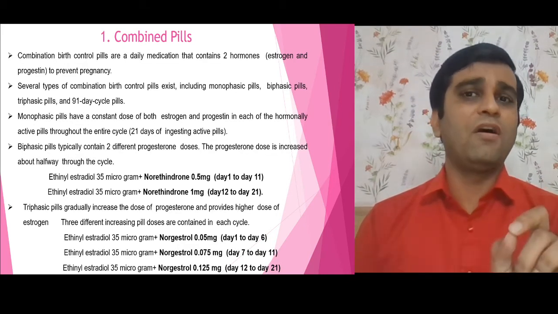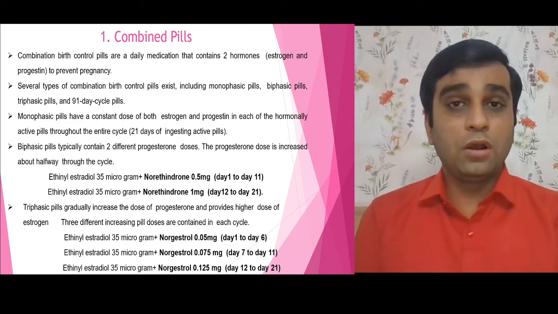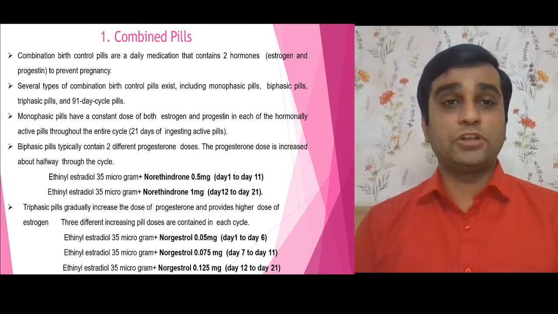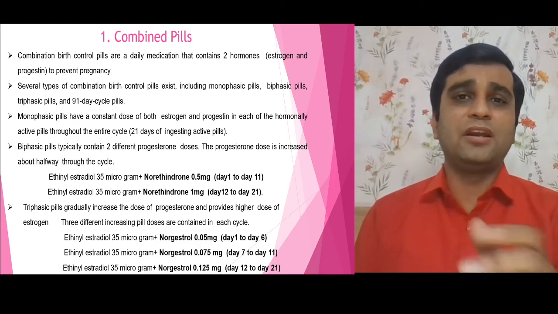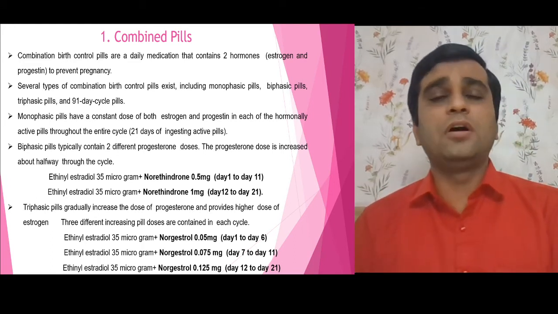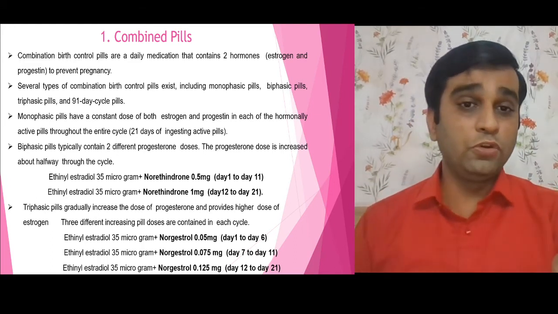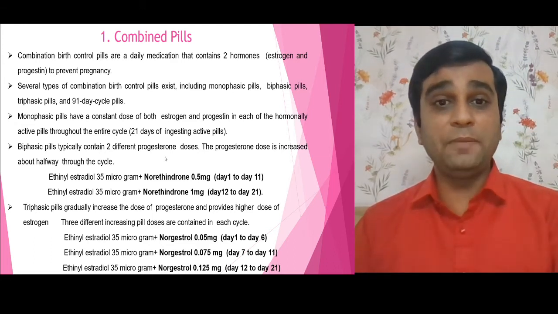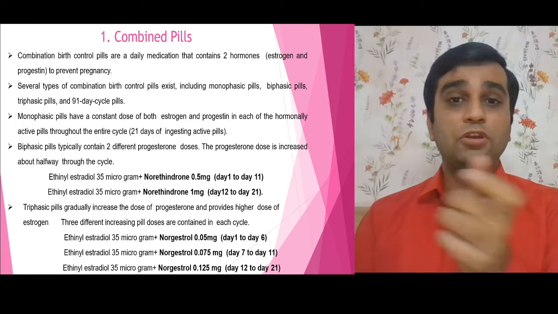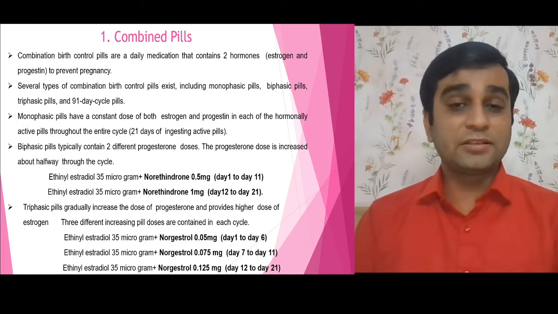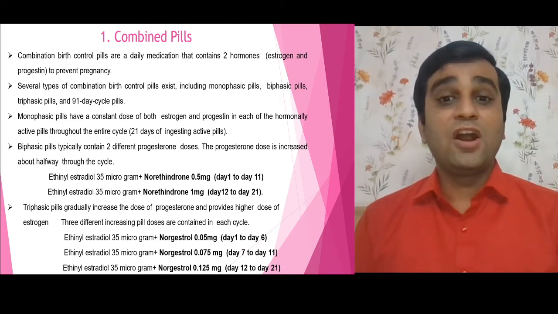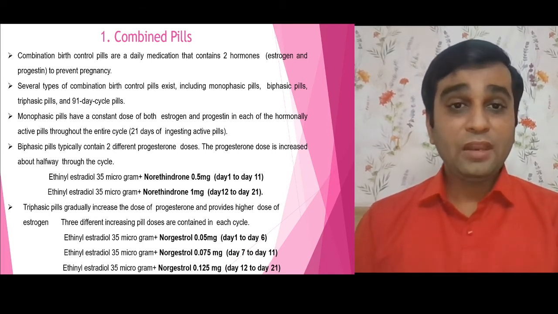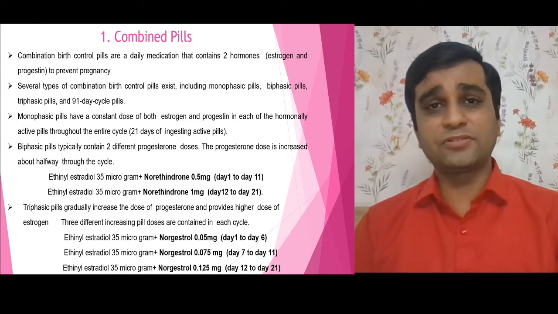If I talk about combined, the word itself suggests it is a combination of two female sex hormones, that is estrogen and progesterone, to prevent pregnancy. But as far as the menstrual cycle is concerned, there is also a certain dose dependence. In a monophasic pill, throughout the 21 days you have to use the same dose of that particular pill. But in the biphasic pill, two different progesterone doses are given. In triphasic, one more drug is added, that is norgestrel. And on certain days you have to take a certain dose.